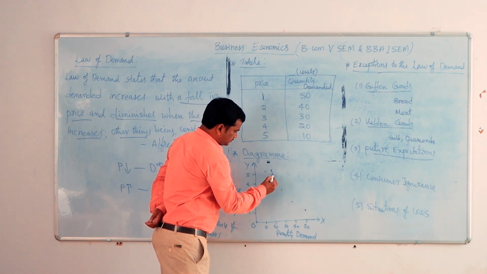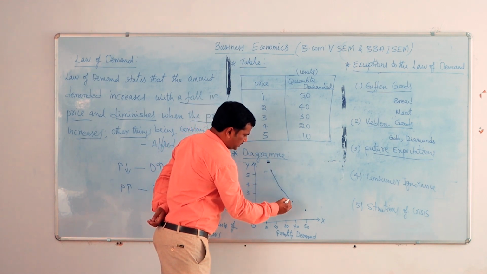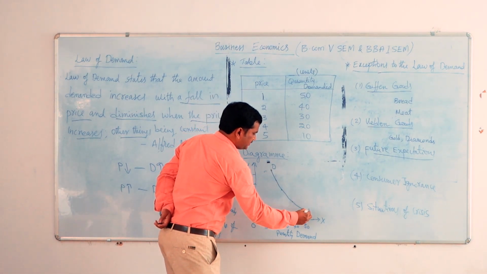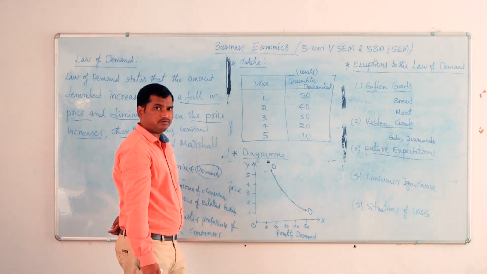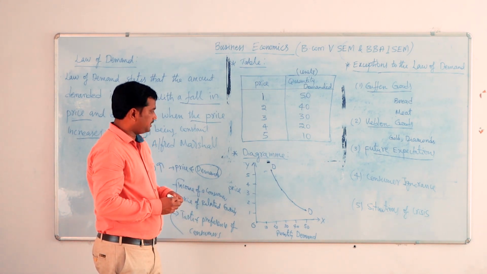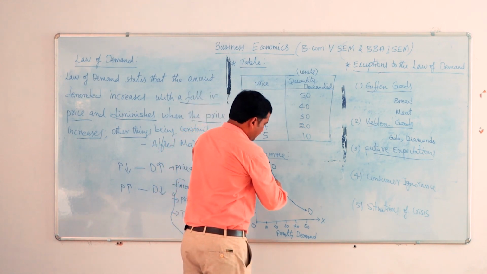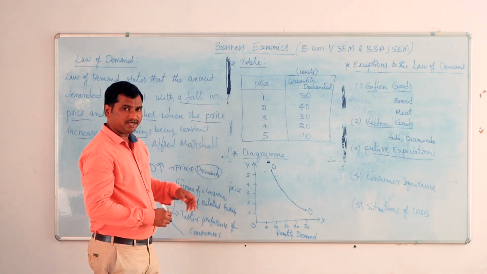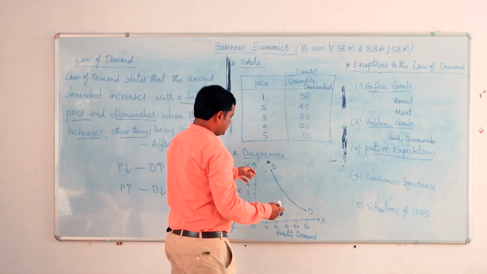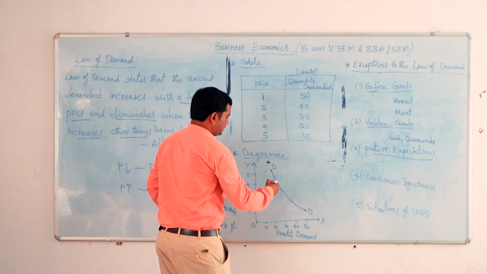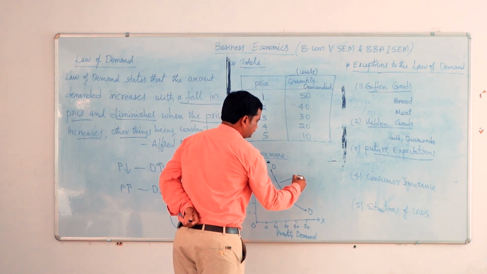If you join all the points, you will get a demand curve. If you see the demand curve, the nature of the demand curve here is that it is sloping downwards from the left side to the right side. From the left side to the right side, it is sloping downwards. So that is the nature of the demand curve.